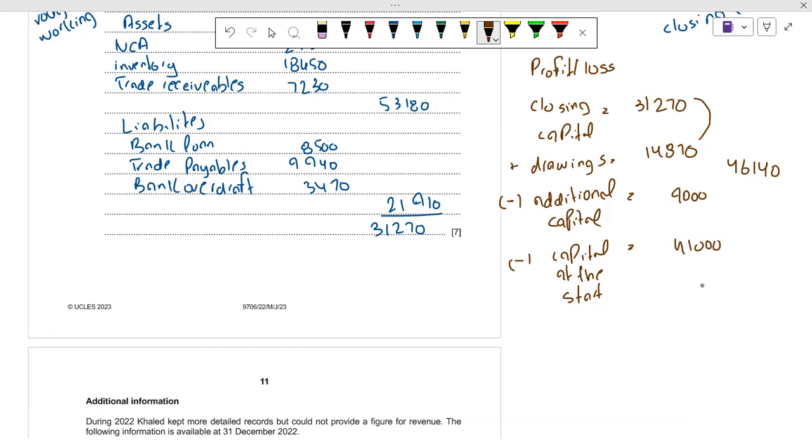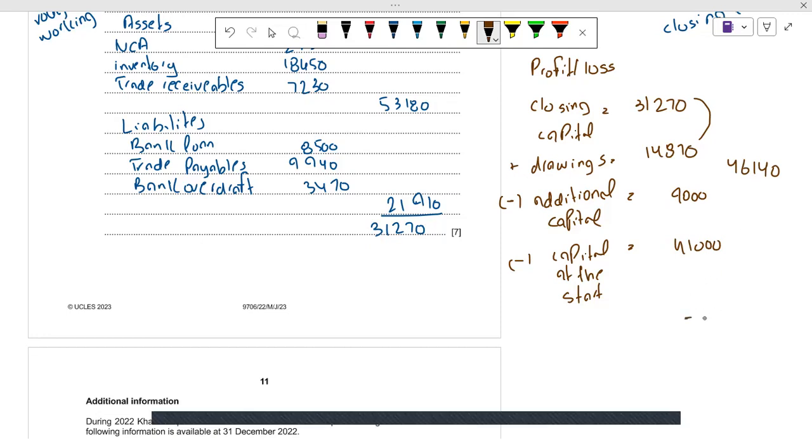So we have a negative figure, which is 3,860. But you don't have to write this negative figure. You just need to write the loss for the year.